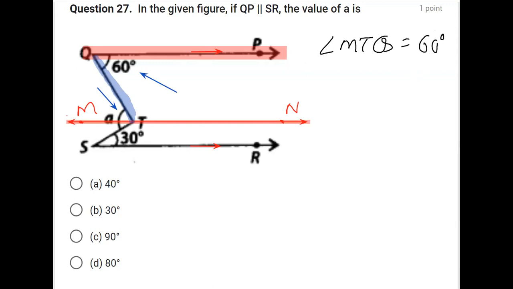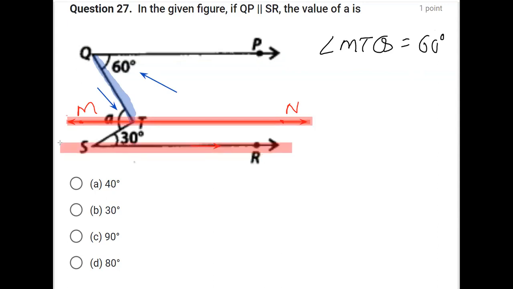Now, in the next case, consider the other two lines. One is this line MN, and the other line is ST. Check here also, there is a transversal. What is the transversal here? Marking with blue ink, this ST is acting as a transversal. So by using alternate interior angles, this angle will be equal to this angle. That means angle MTS is equal to 30 degrees.